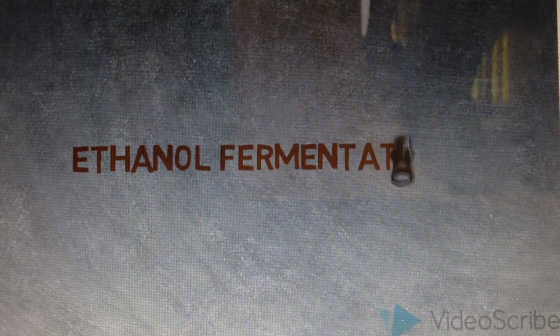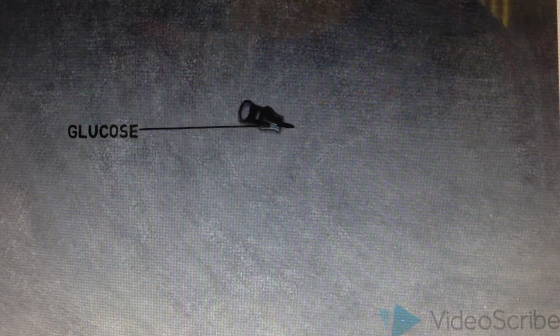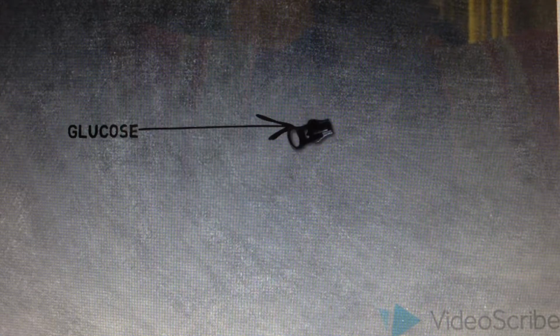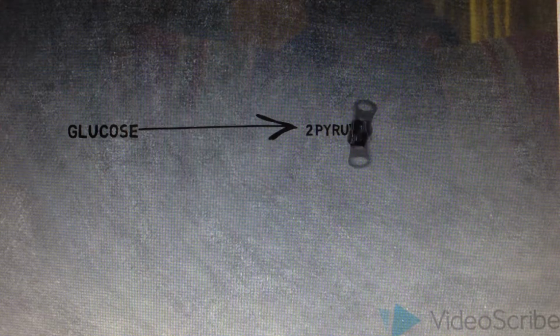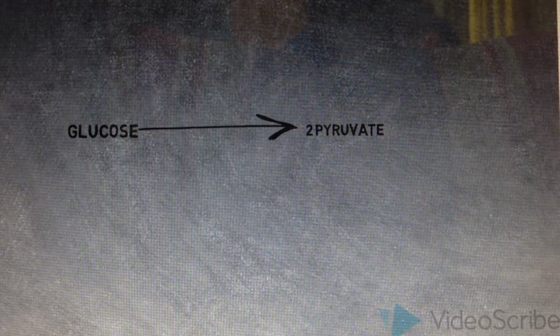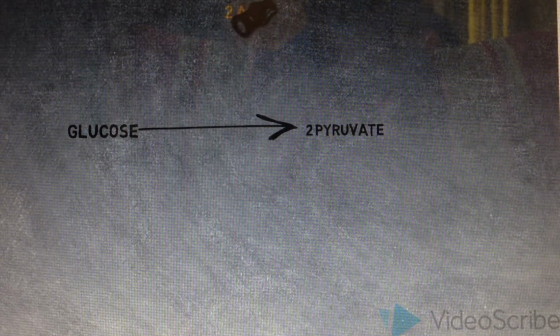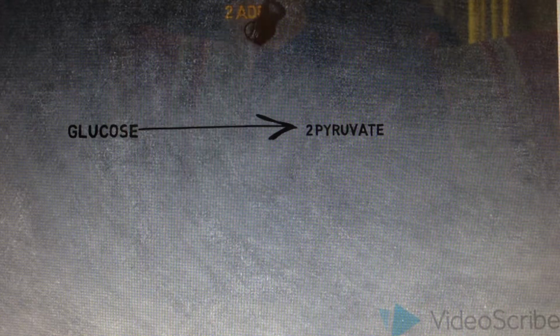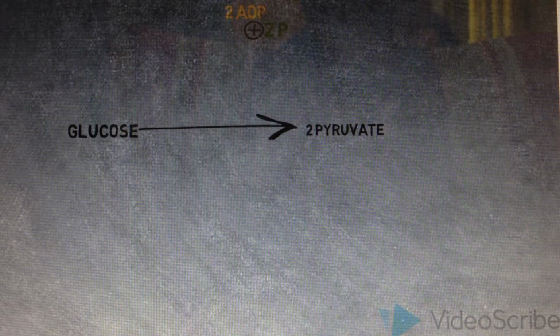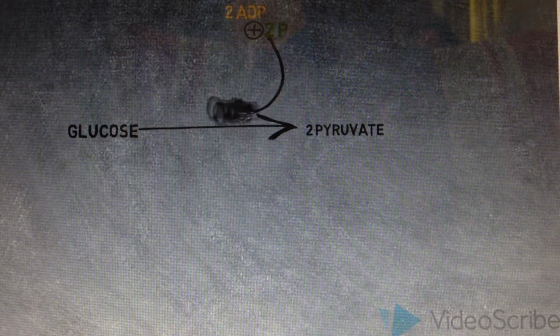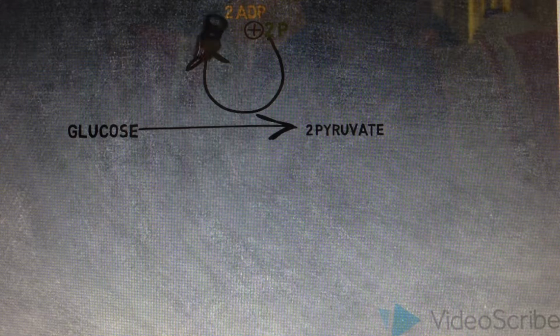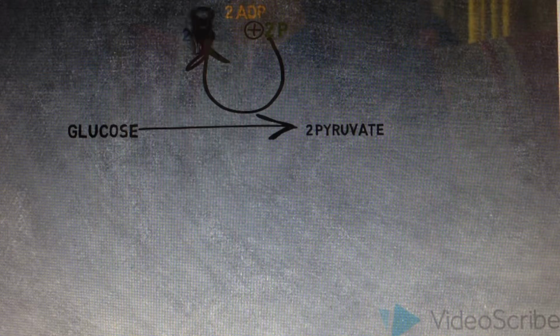First, we will start with the glucose molecule. The glucose molecule will then be converted to 2 molecules of pyruvate. This is done with the help of 2 ADP molecules which combine with 2 phosphate molecules, which then produce 2 ATP molecules.